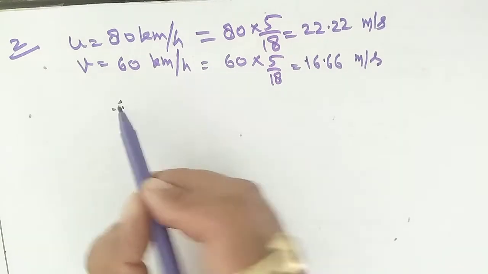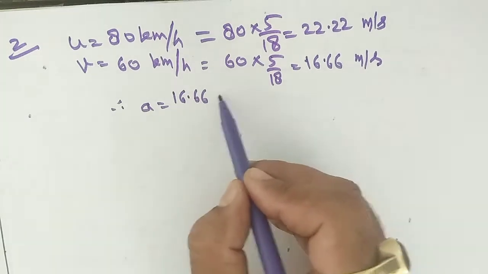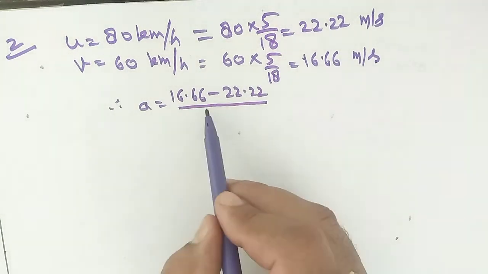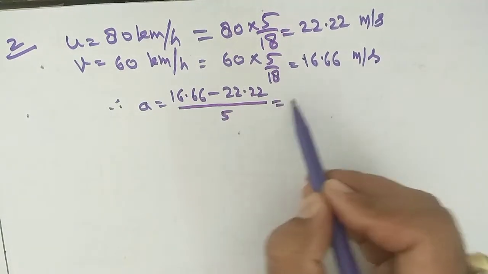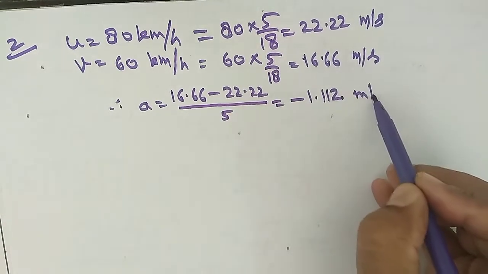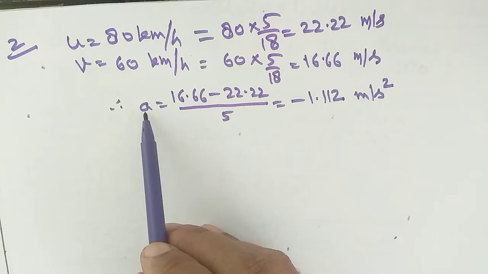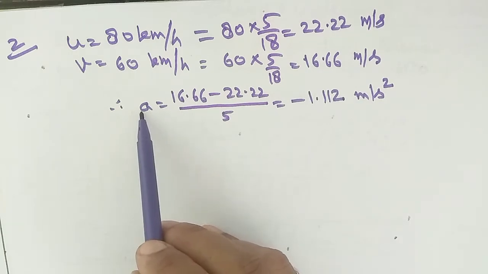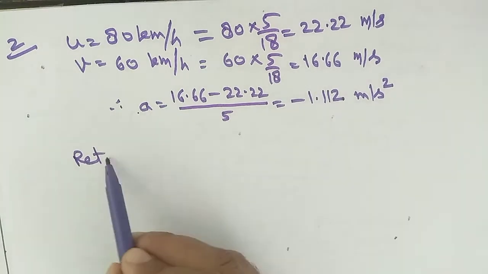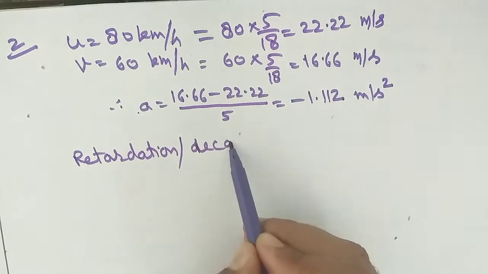Clear? So therefore acceleration, you have to find, 16.66, v minus u, final velocity minus initial velocity upon 5. So it will come minus 1.112 meter per second square. Here you can see speed is decreasing. It means this is the acceleration with negative value, and remember it is called the retardation or deceleration.